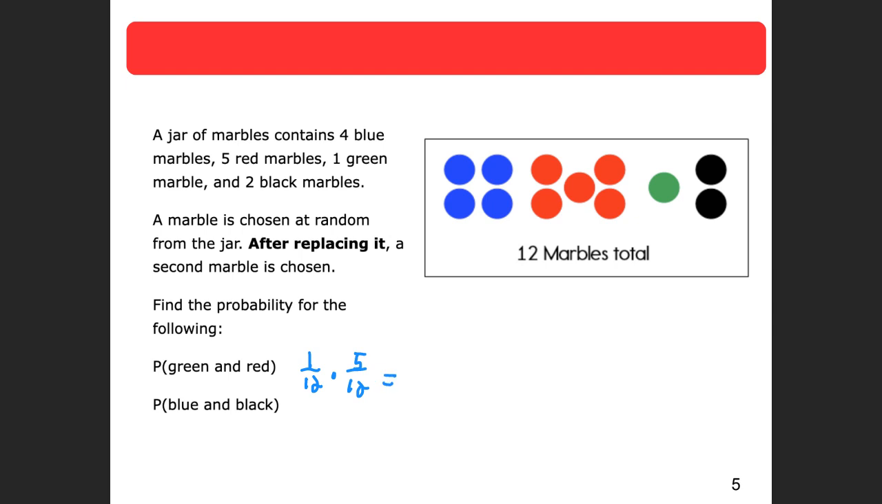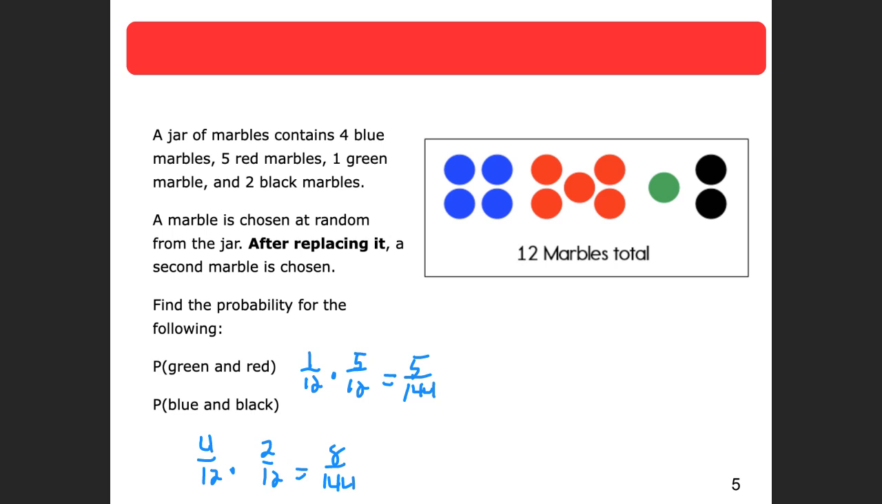So we multiply that together, we end up with 5 over 144. That's not a really good probability, is it? I mean, that's pretty small. How about a blue and then a black? Well, we got 4 out of 12 times black, that's 2 out of 12. So that gives me 8 out of 144.